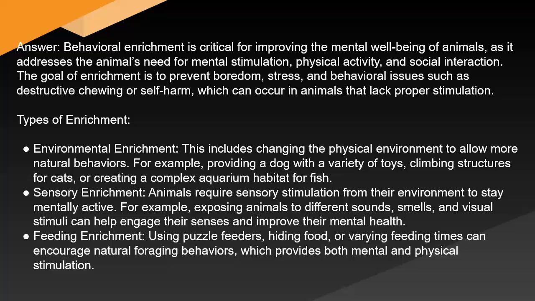Types of enrichment. Environmental enrichment. This includes changing the physical environment to allow more natural behaviors. For example, providing the dog with a variety of toys, climbing structures for cats, or creating a complex aquarium habitat for fish. Sensory enrichment. Animals require sensory stimulation from their environment to stay mentally active. For example, exposing animals to different sounds, smells, and visual stimuli can help engage their senses and improve their mental health.